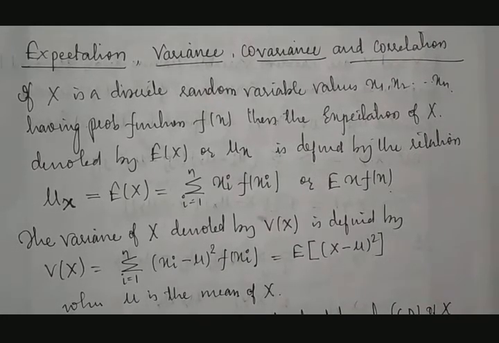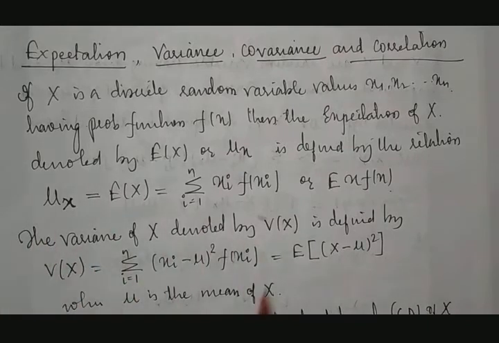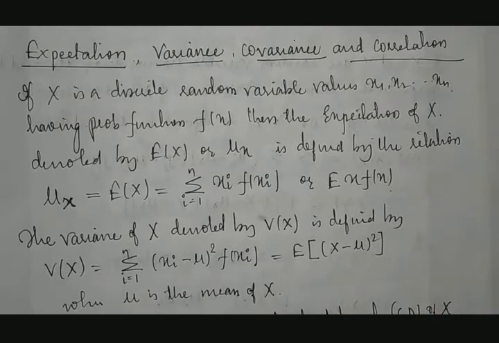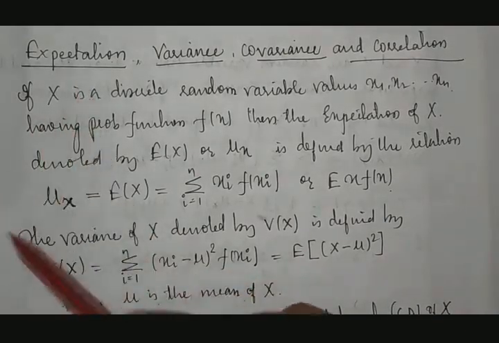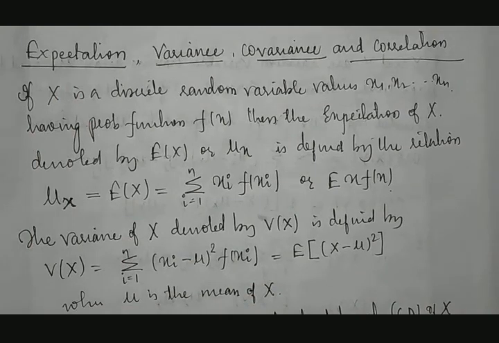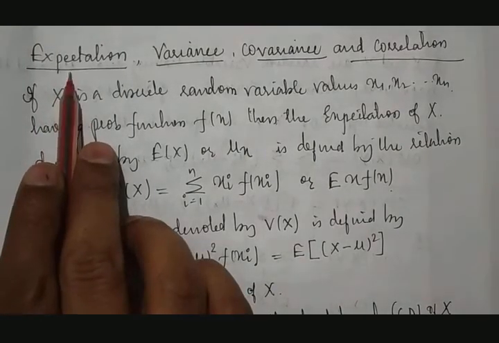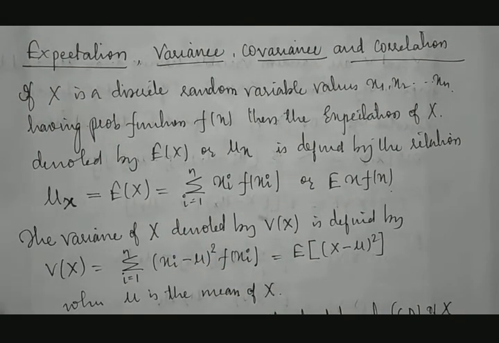Fine. After knowing how to construct a joint probability distribution by using marginals, or how to construct marginals by dividing the joint probability, for that we need to use the previous concept. Then after doing that, we need to go for the results. What are the results?